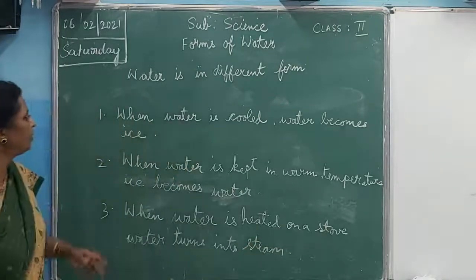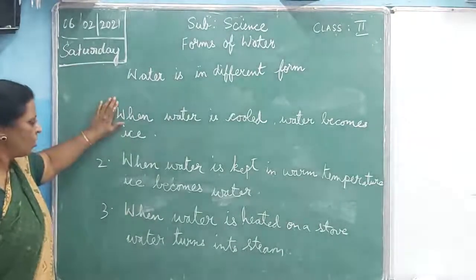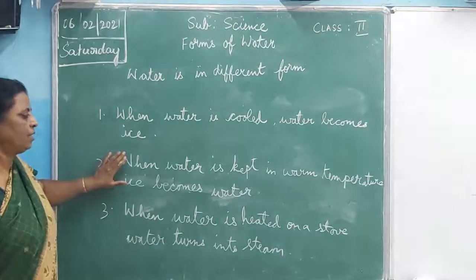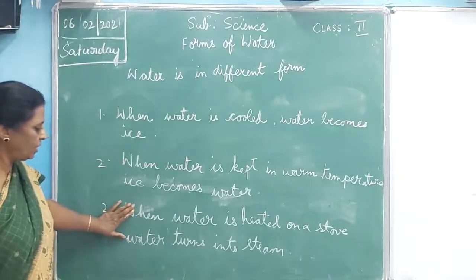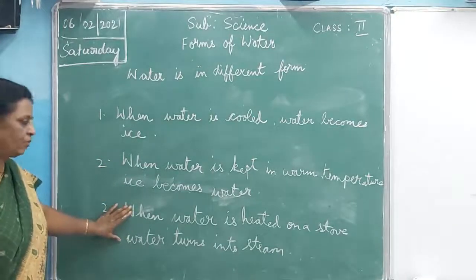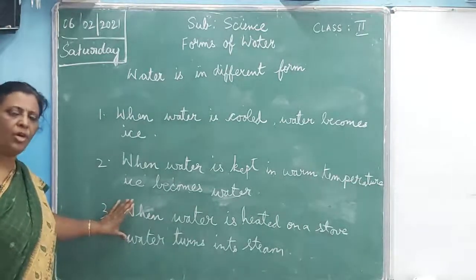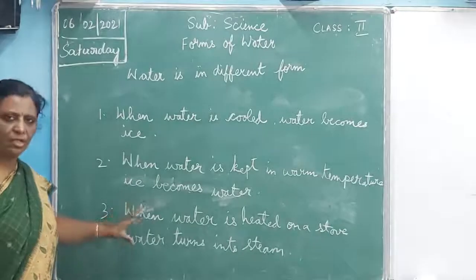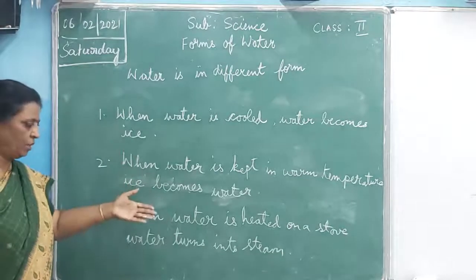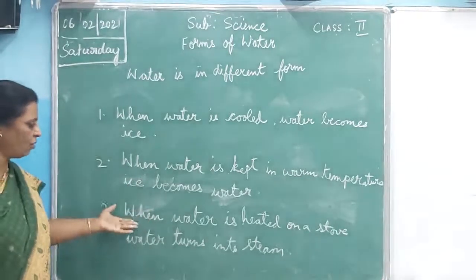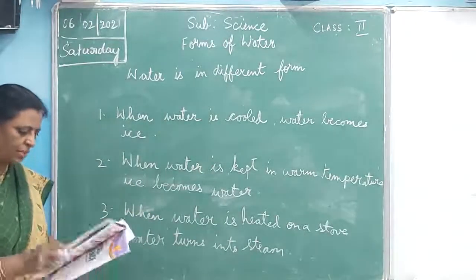Okay, so these are the different forms of water. Water is in the solid form, that is the ice. Water is in the liquid form, that is the room temperature when the ice melts. And here the water is in the steam form, the gaseous form, where you heat the water on a stove, it starts boiling and the steam escapes from the water in the form of steam, that is in the gaseous form. I hope you understood this.